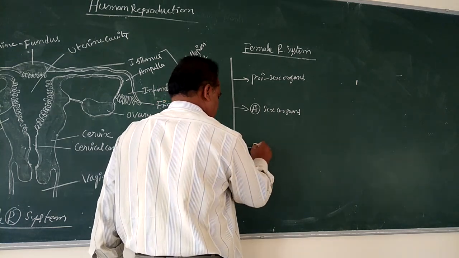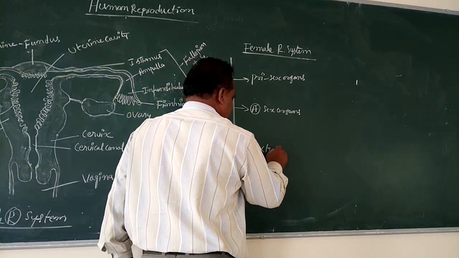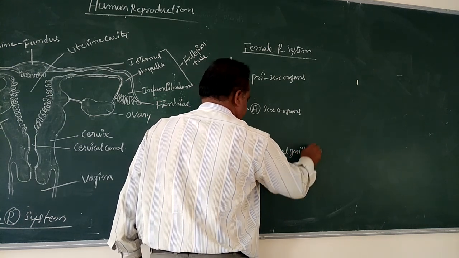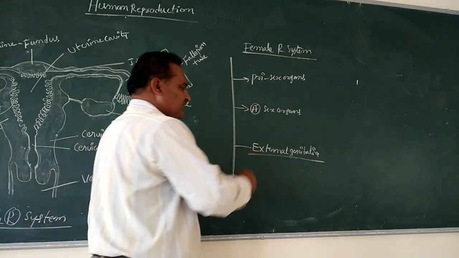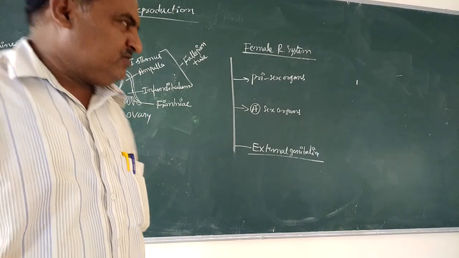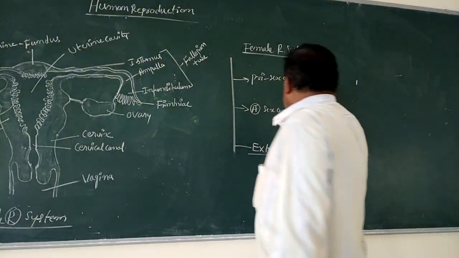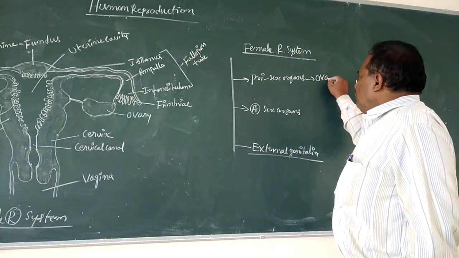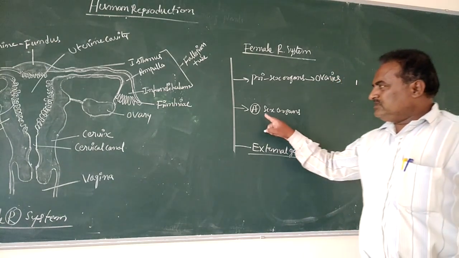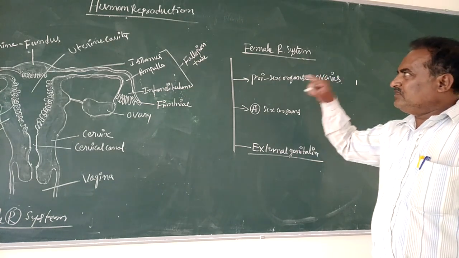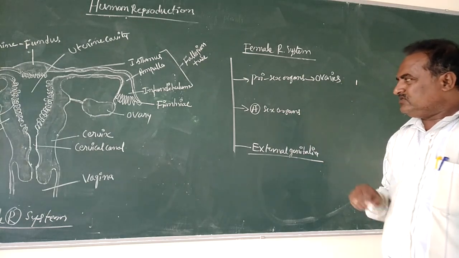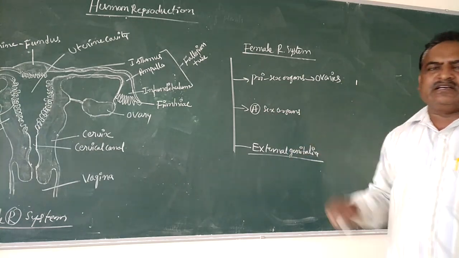And external genitalia. Here the primary sex organs in the case of females include ovaries. The second organs in the female reproductive system are the secondary sex organs or accessory sex organs.